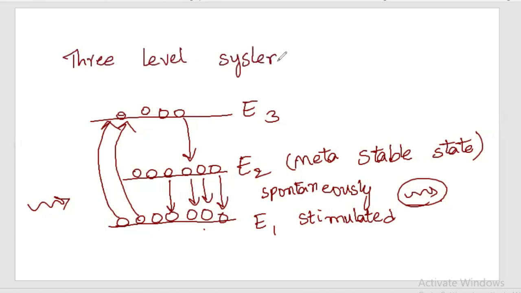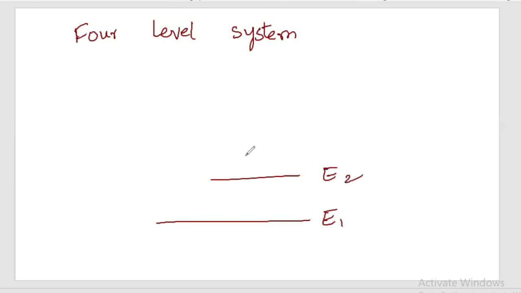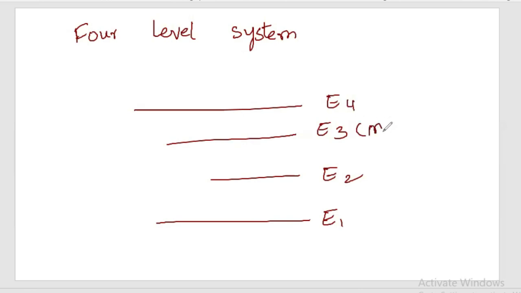And now let us see the 4-level system. In a 4-level system, there will be a ground level E1, the next energy level E2, the next energy level E3, and the fourth energy level E4. Here E3 is our metastable state.